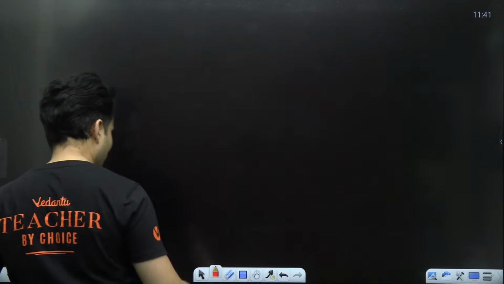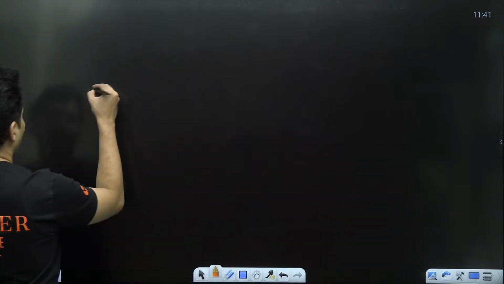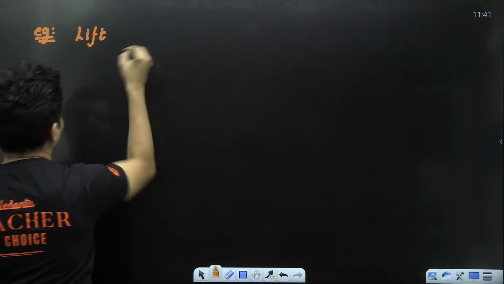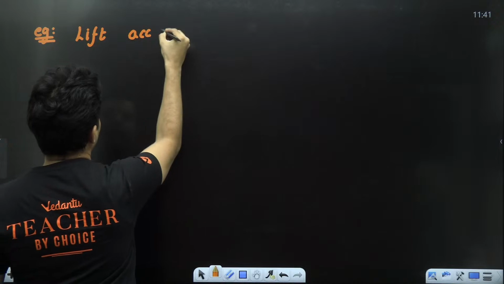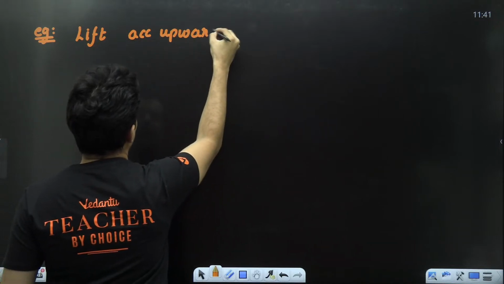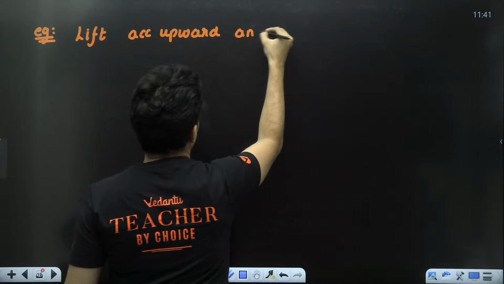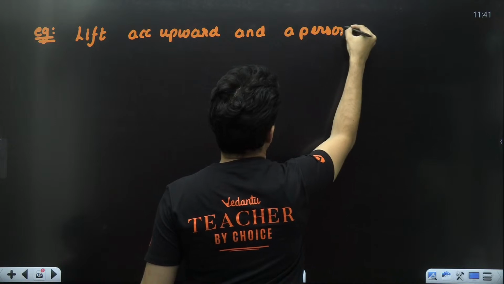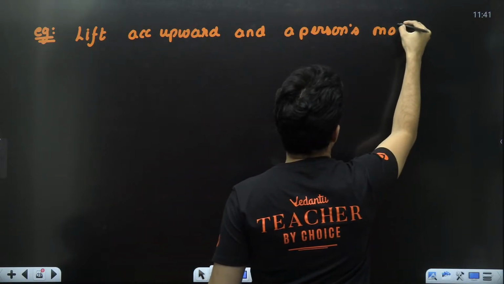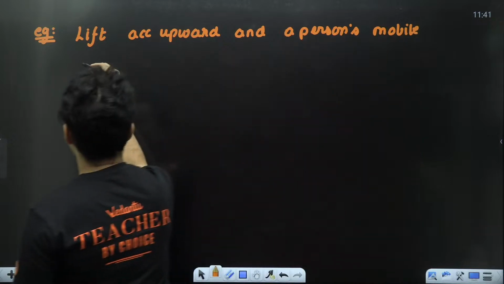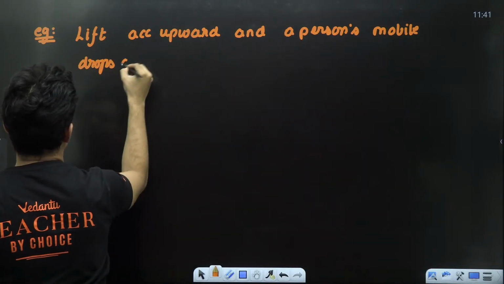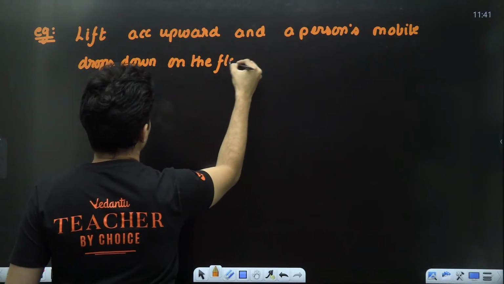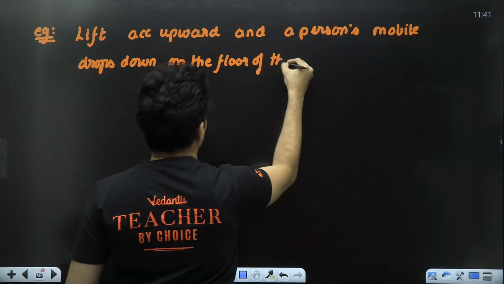Let's see if you guys can answer the next question. Imagine there is a lift accelerating upward, and a person's mobile phone drops down on the floor of the lift.